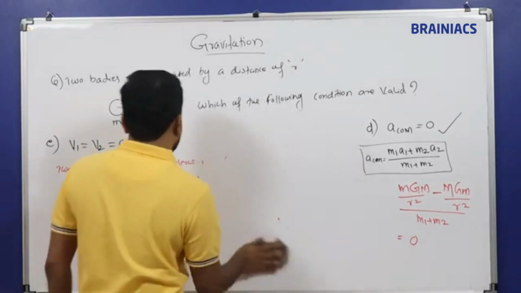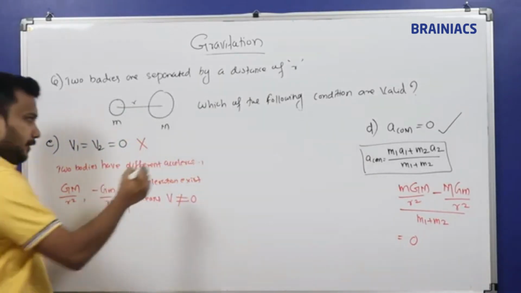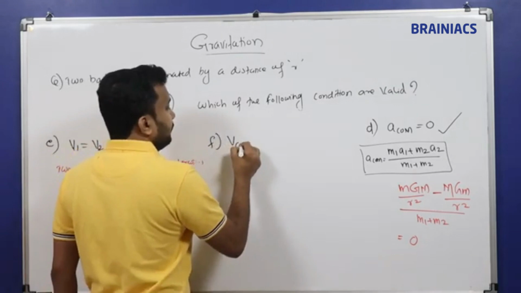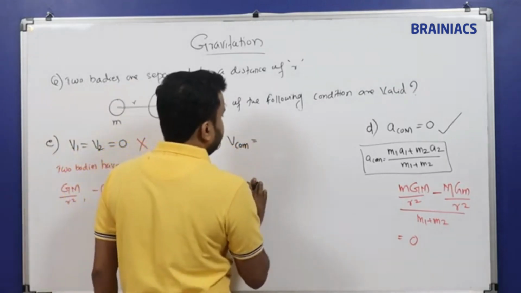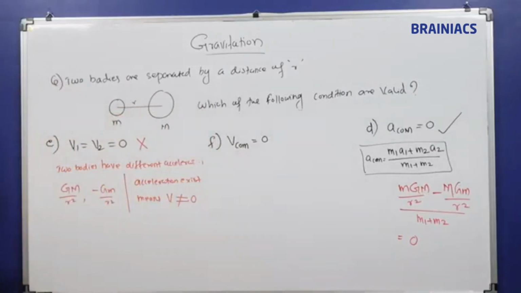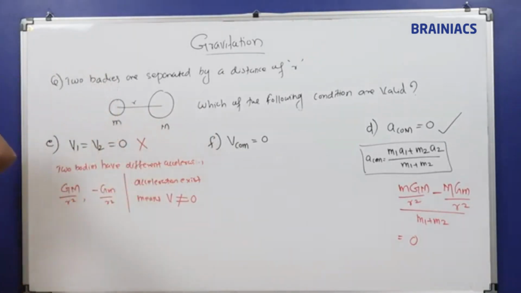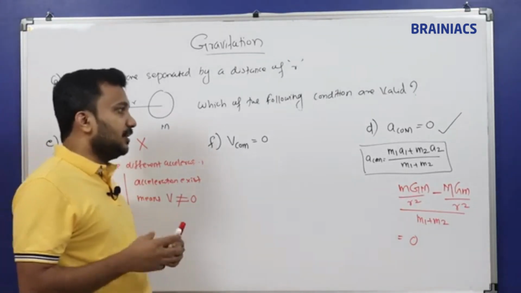I am going to see the next condition. Next condition is F: velocity of center of mass is 0. Next condition, velocity to be 0, there are two conditions. If the velocity is 0, it means there should not be an acceleration, right? So the velocity of the center of mass is 0.